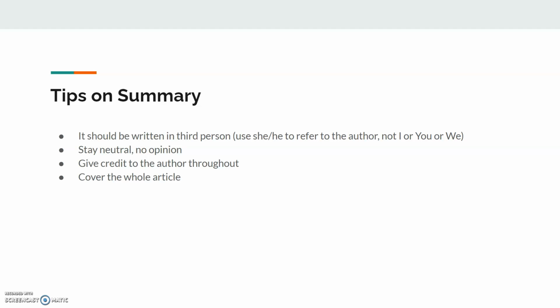Okay, so the first tip is that summary should always be written in third person. You're referring to the author either as she, in this case, Elisa Nadworny, or using her last name. On the first reference, you give her full name, Elisa Nadworny. After that, you can just refer to her as Nadworny. Nadworny says this. You shouldn't use any "I learned," or "you can see by these numbers." No first person, no second person.